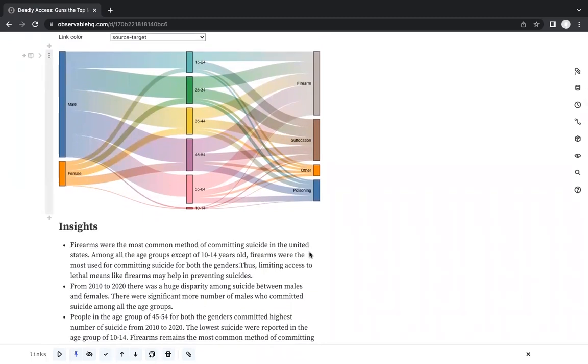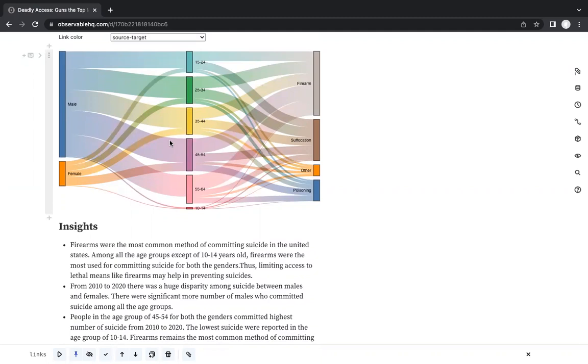Second, from 2010 to 2020, there was a huge disparity between suicides in males and females. As you can see, significantly more males were committing suicide compared to females. And third, the age group of 45 to 54 for both genders was the highest to commit suicide from 2010 to 2020. The lowest was reported among the age group of 10 to 14.